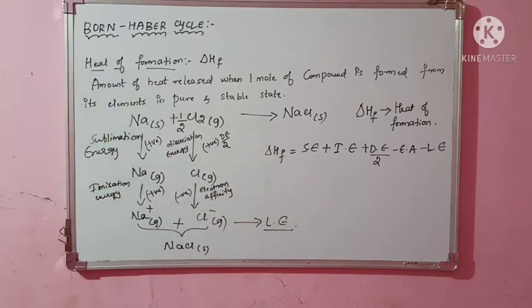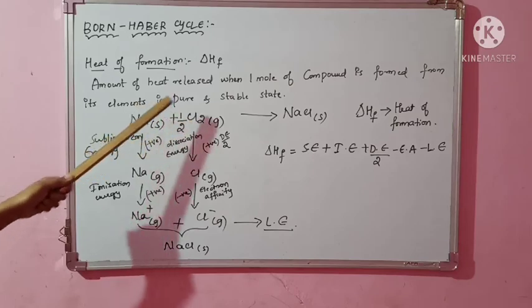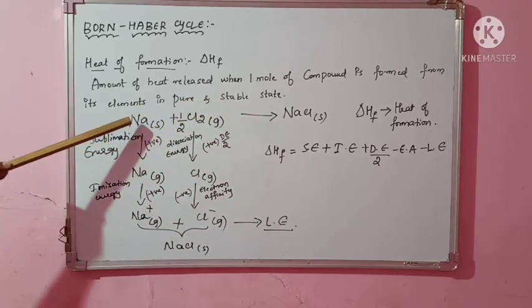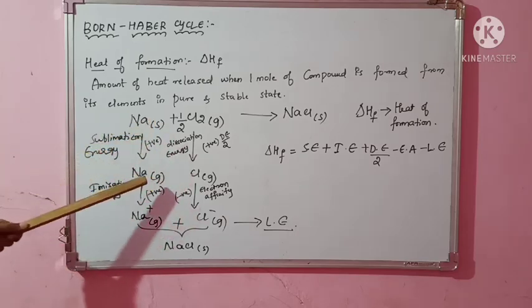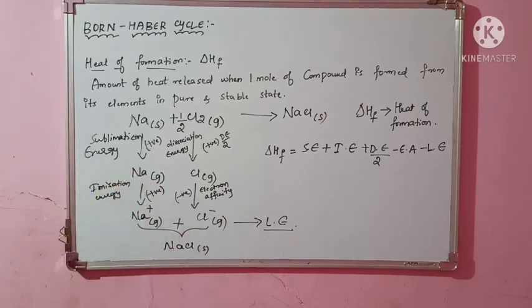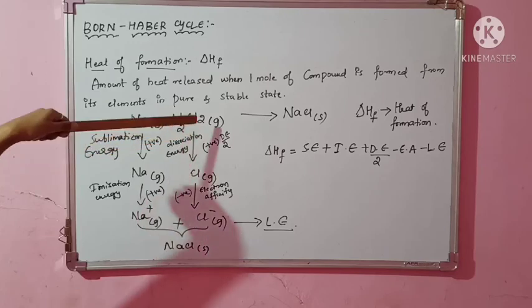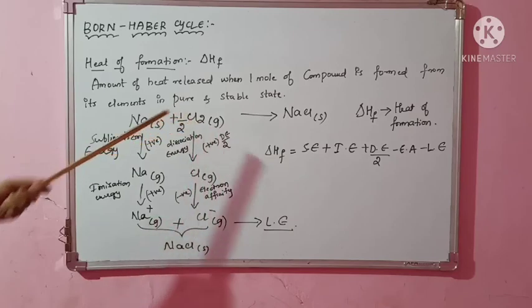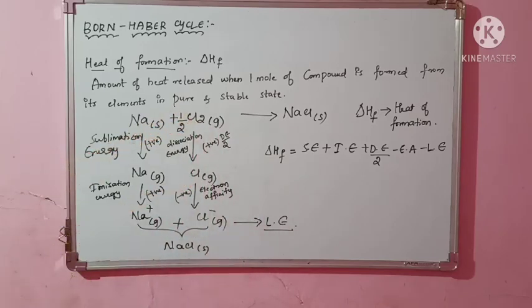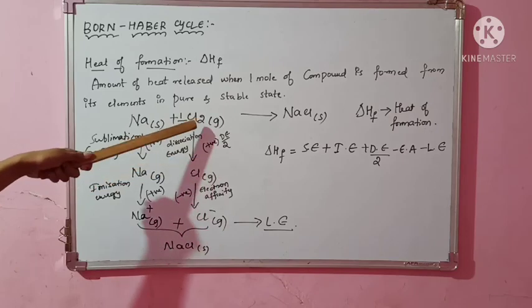So just I'll summarize once again. So we had sodium and chlorine in the pure and stable state. Okay. So I wanted sodium in the gaseous form. So I had to convert by giving it sublimation energy. And again I was not wanting sodium element. Okay, in the gaseous state, I wanted cation. So to have the cation, what I did, I gave the ionization energy and I removed the outermost electron. So we got sodium plus. Okay. Similarly, in case of chlorine, I wanted Cl. We don't have any work with Cl2. We want Cl. So what we did, we dissociated. We gave the dissociation energy and we dissociated the Cl-Cl bond.